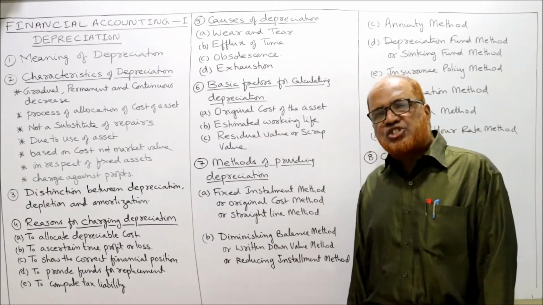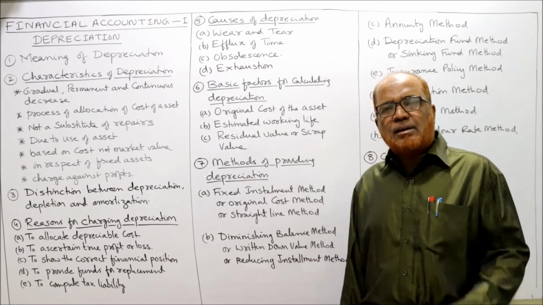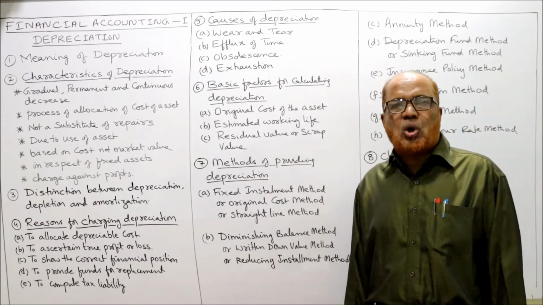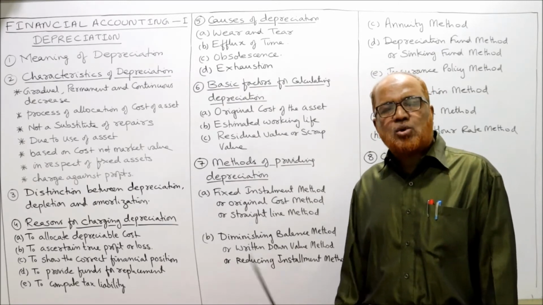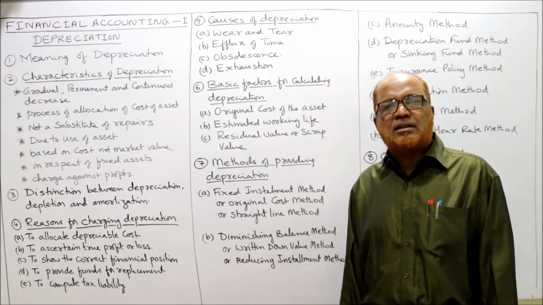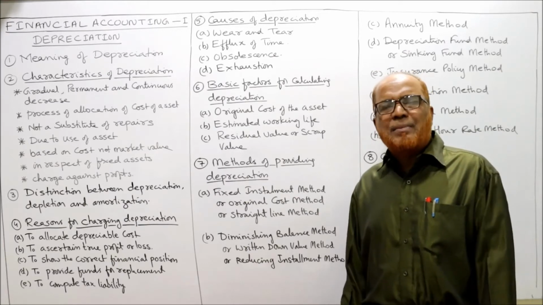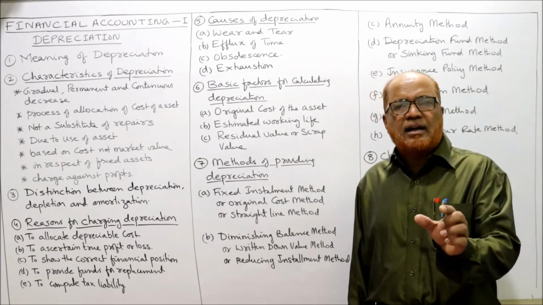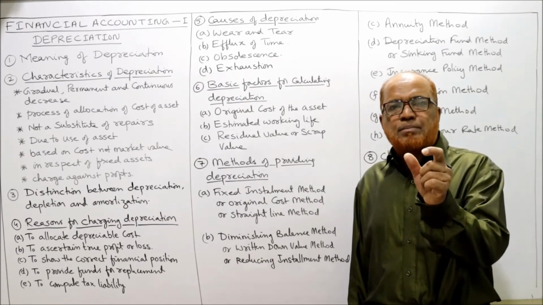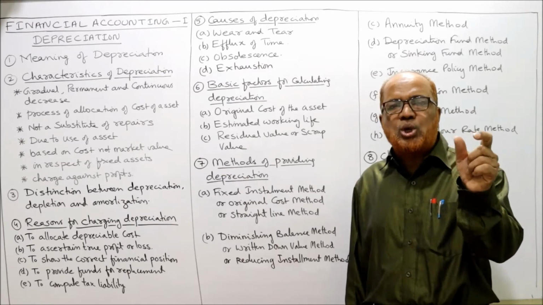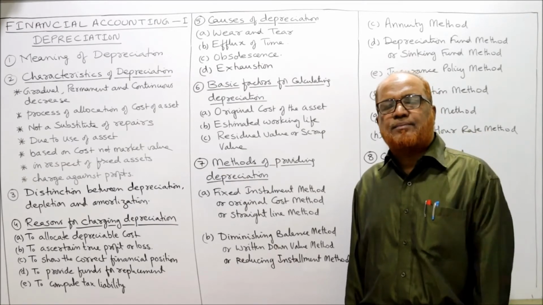Sometimes it is called the fixed installment method. Sometimes it is called the original cost method. Sometimes it is called the straight line method. They all mean the same. It's a method of calculating depreciation at a fixed percentage on the original cost of the asset.